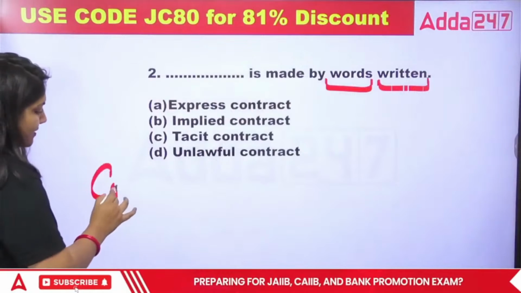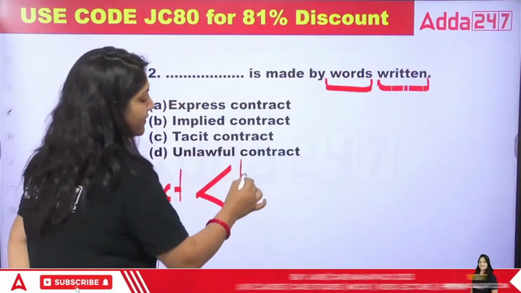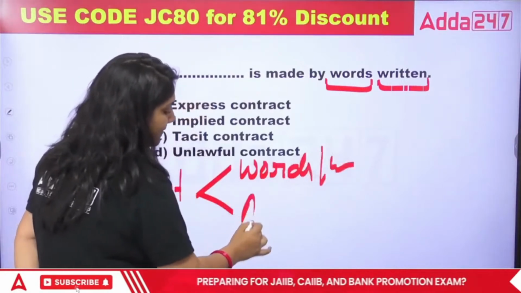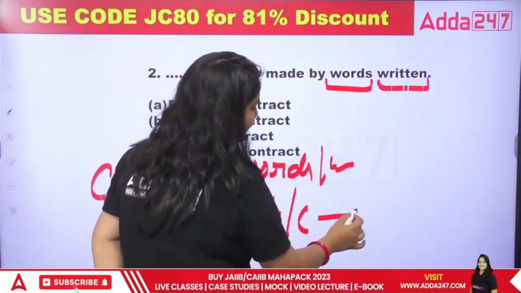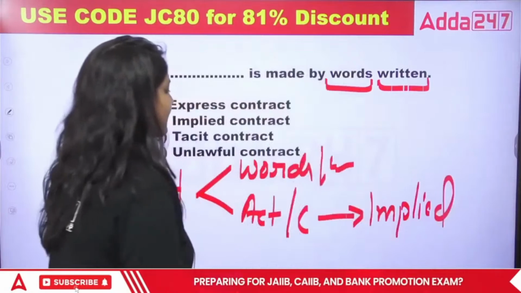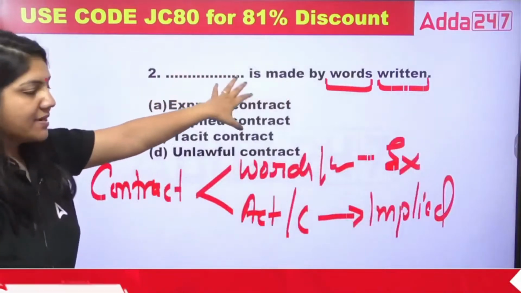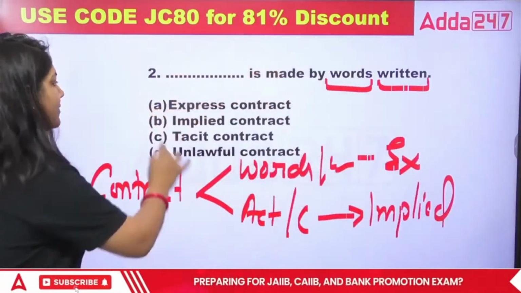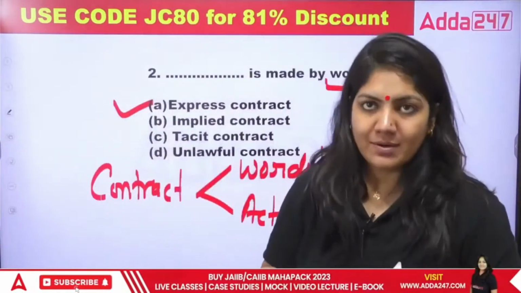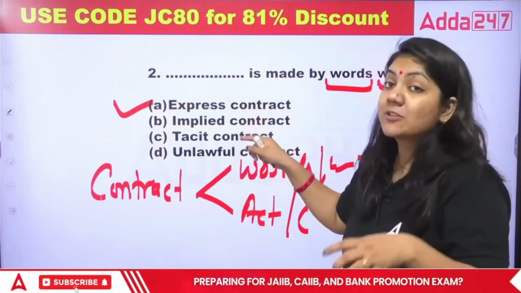So basically when you study the types of contract, the contract is divided into two parts. The first one is by words, written, oral, and the second one is by act and conduct. By act and conduct, this is called implied. By words, written, oral, this is called express. So if it is made in words and written, the contract will be called an express contract. I am teaching you, so this is the way of a written contract. I'm also speaking and I'm also writing, so this is the example of an express contract.